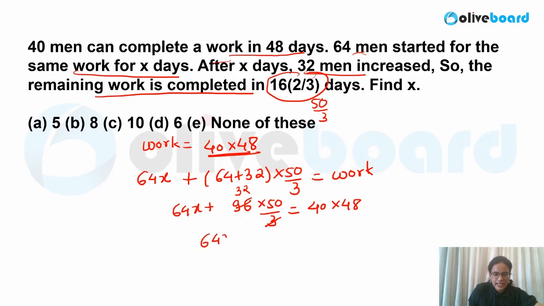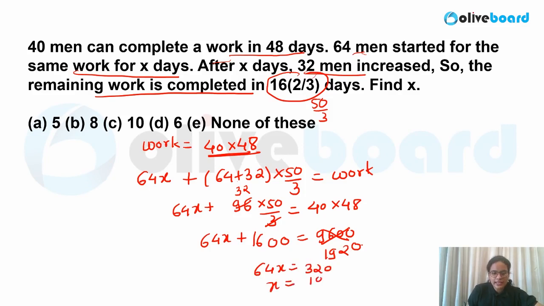So easily I can say 64x is equal to, this value is nothing but 5 2s are 10 and 5 3s are 15 and 1 16. This is equal to 9600. Okay, sorry, not 96. You can calculate this value. I thought 48 2s are is there. So it is 48 4s are. So very easily we can calculate the value. That is nothing but 1920, right? So 64x value would be equal to 320 in this case. So x value very easily I can calculate 10 by 2, that is 5 over here. That means the x value is 5 in this case.